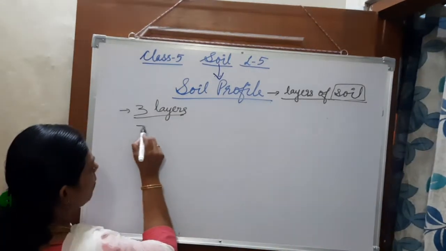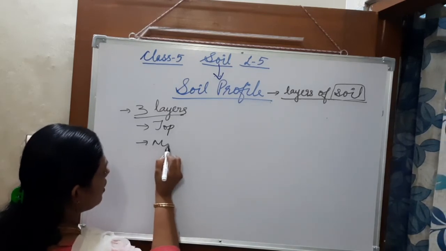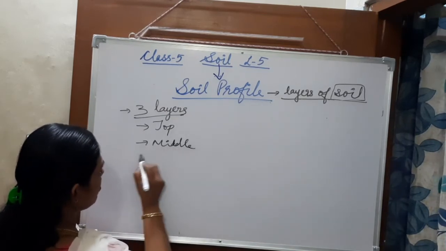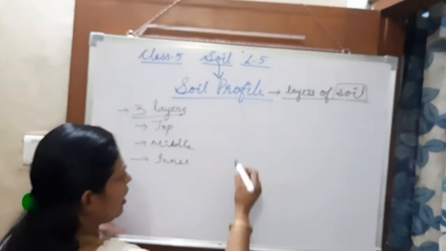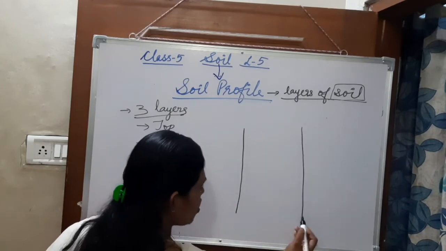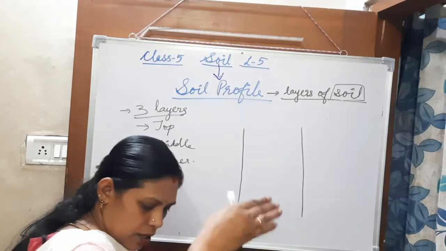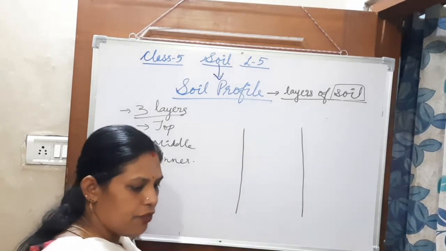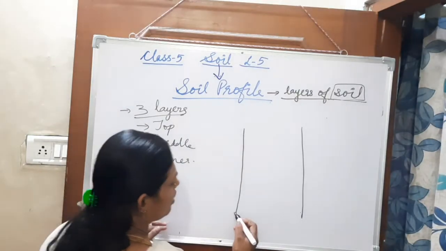So here the top layer, then the middle one, then the inner one, then the innermost one. So here, see, I am drawing here. This is just taking the cross section of the soil. One piece of soil, if we cut it on the ground, garden, and dig it out and see the cross section, it shows like this only.